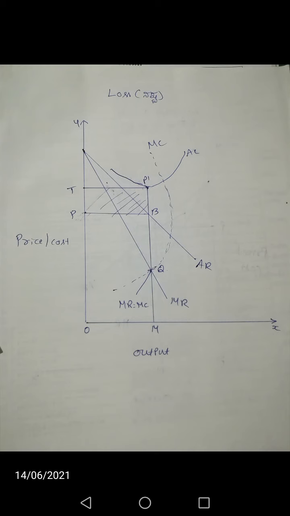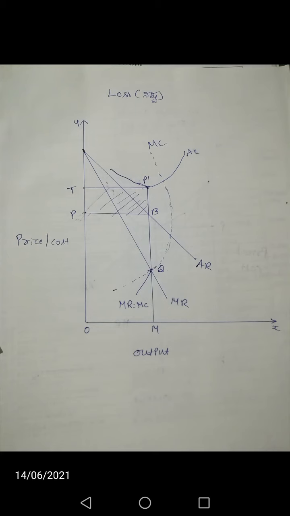So this is the short period equilibrium output. In a short period firms face three important situations. One is excess profit; some firms earn excess profit. Some firms earn only normal profit. And some new firms incur loss only during the short period.